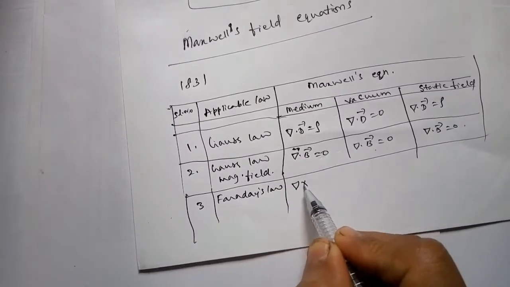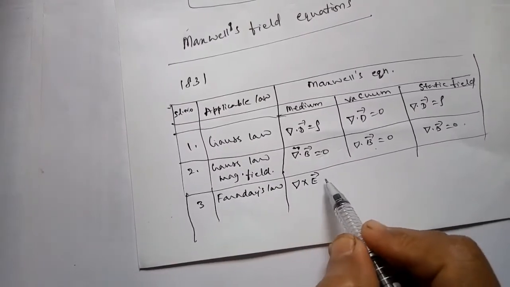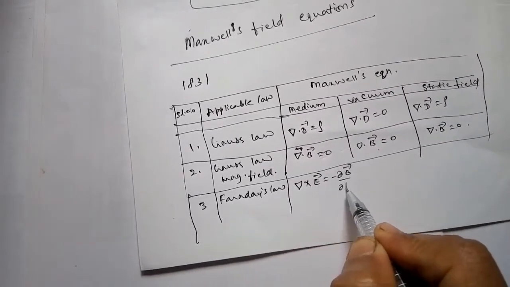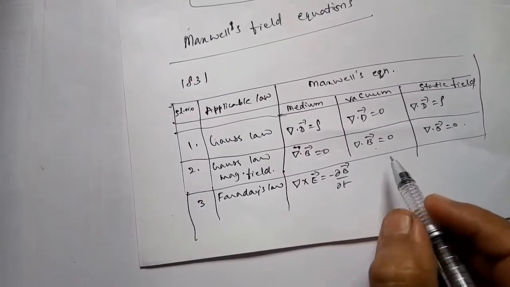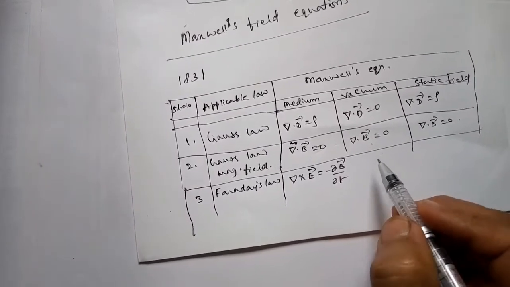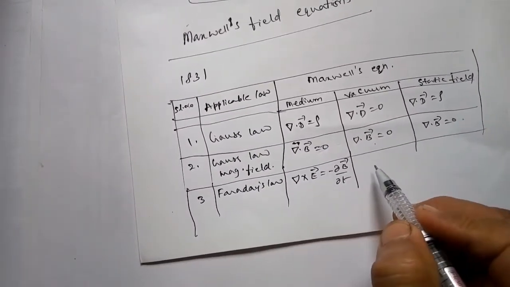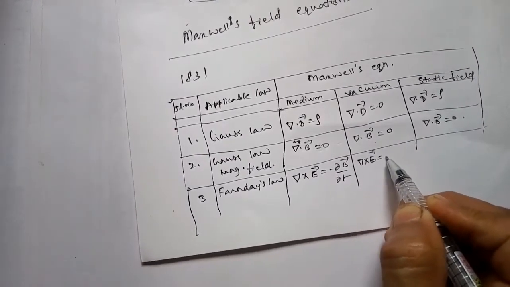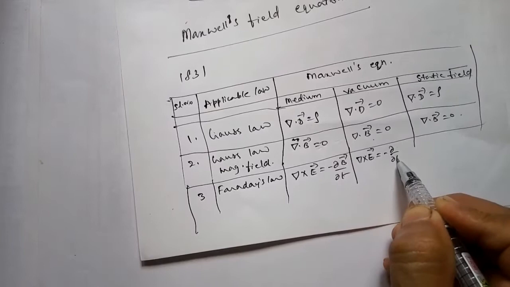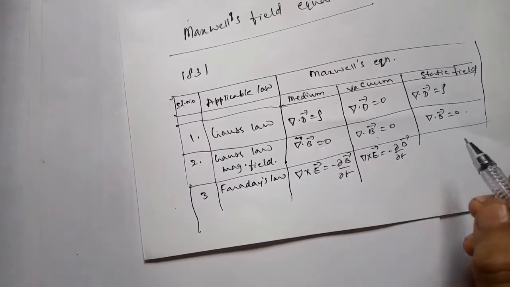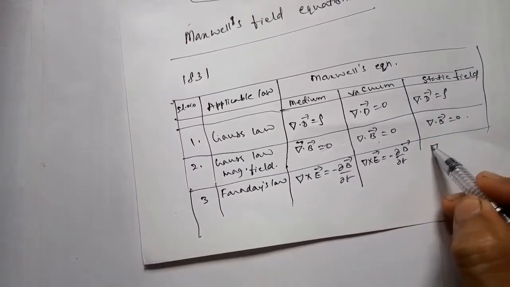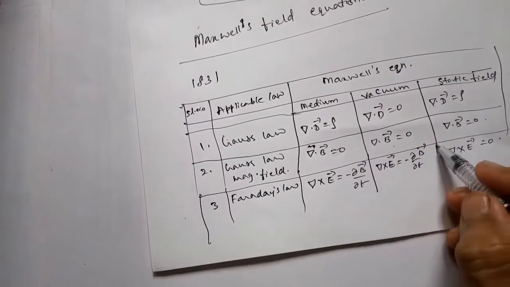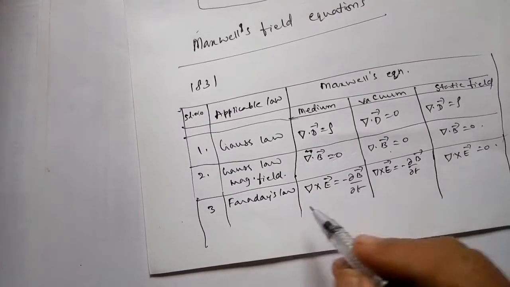Del cross E, related to the electric field, is equal to minus dou by dou t of B, the magnetic field. Similarly, in vacuum, del cross E is equal to minus dou by dou t of B. Del cross E is equal to 0 for static field, because there is nothing coming out.